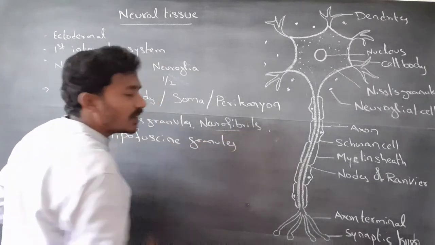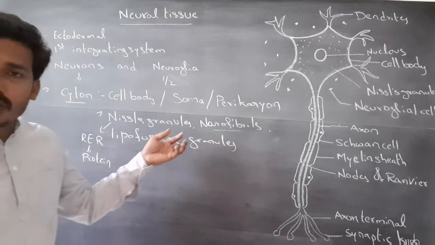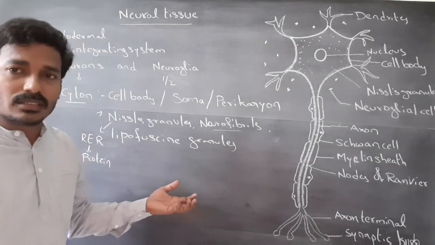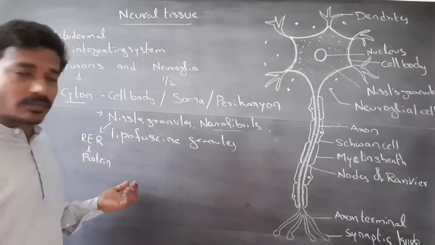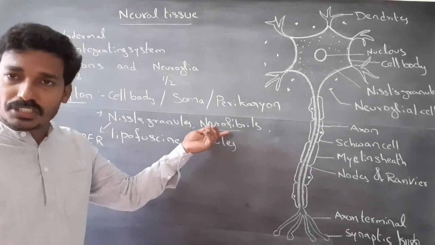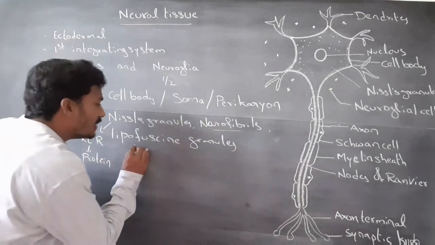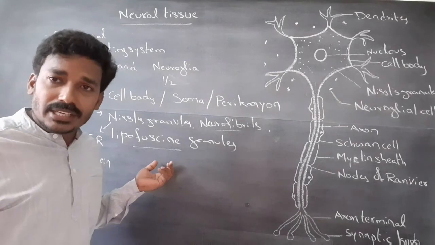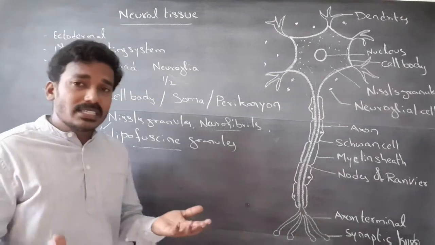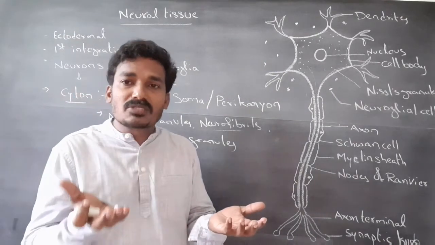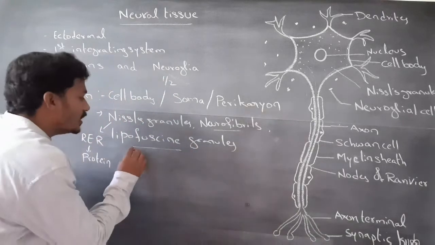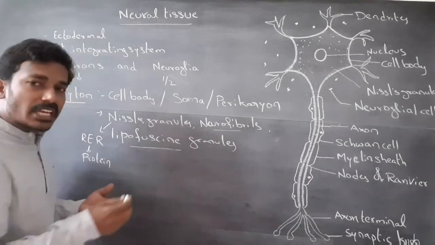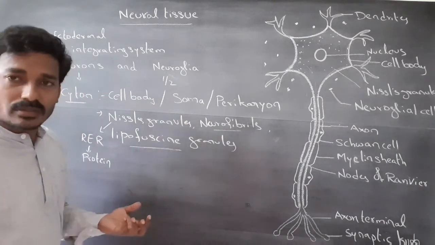Neurofibrils are involved in the transport of substances, for example proteins. Next, lipofuscin granules. These are age-related granules. When age increases, lipofuscin granules also increase. These are secreted by cells. Lipofuscin granules accumulate in the lysosomes.